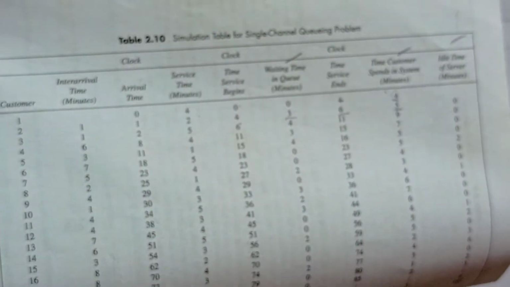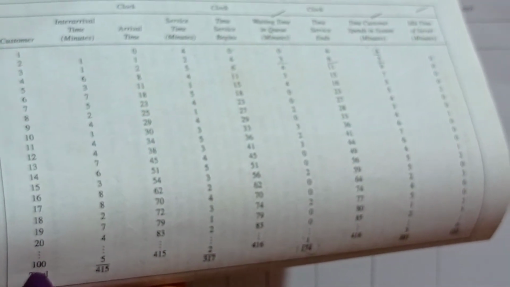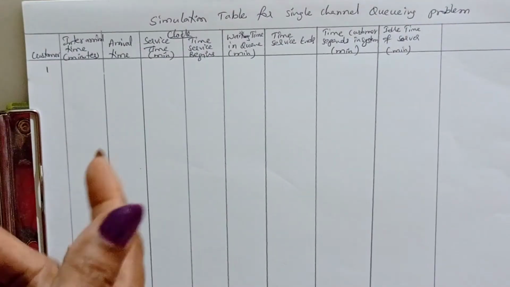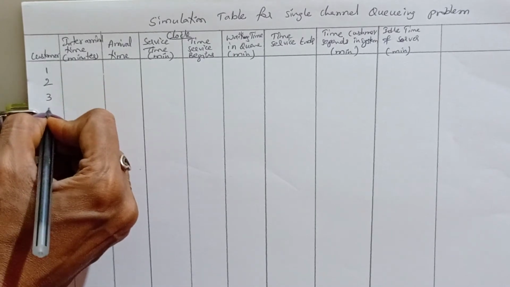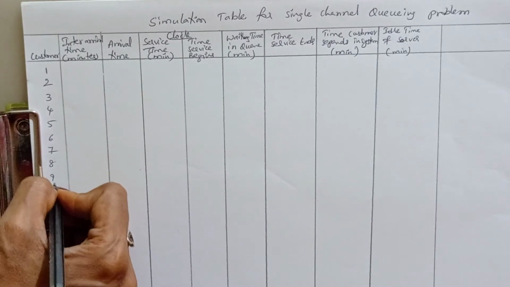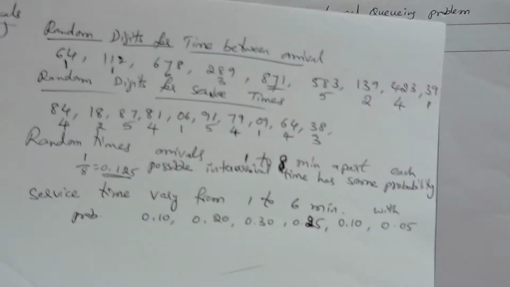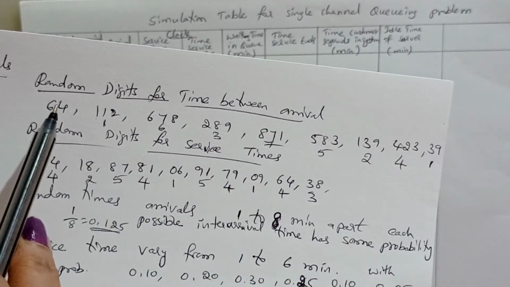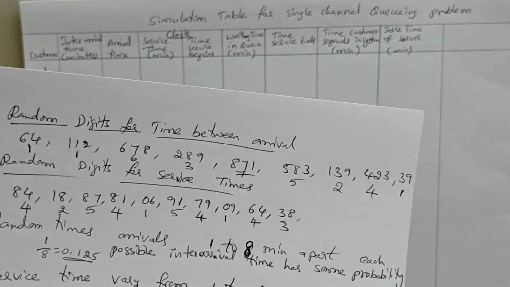This is the calculated simulation chart from your textbook. Go on like that up to 100. Now we'll calculate only 10. Write the 10 customer numbers: 1, 2, 3, 4, 5, 6, 7, 8, 9, 10. Why are we constructing 10? Because in this question we are considering only 10 random digits for time between arrivals as well as service times.